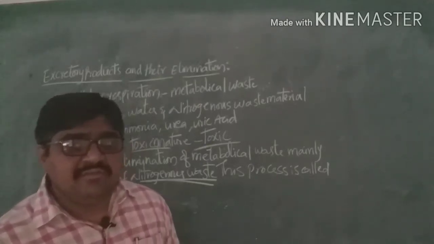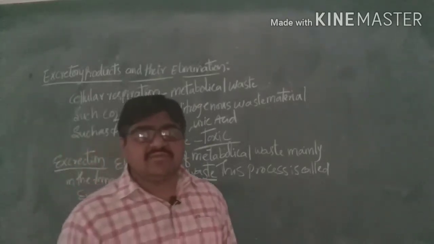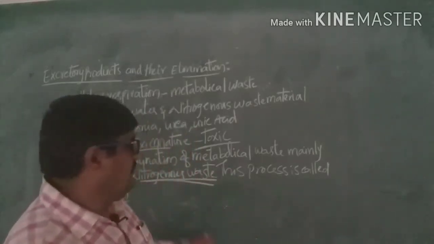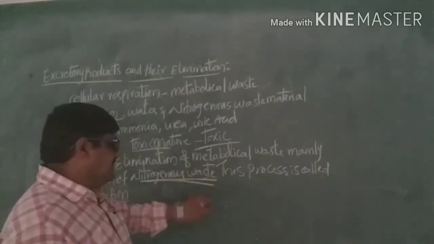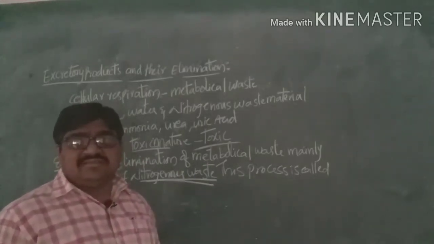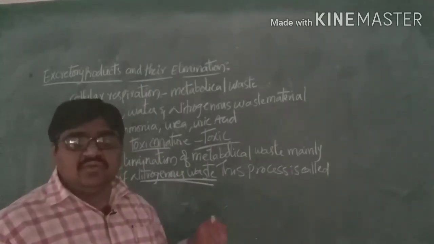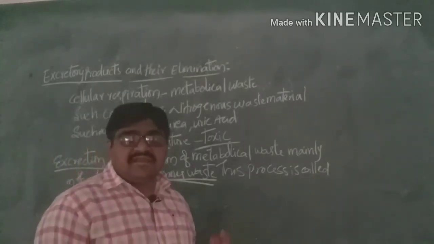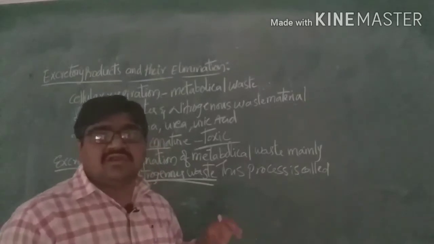Based on the nature of the nitrogenous waste materials, organisms are classified into three types. What are the three types?